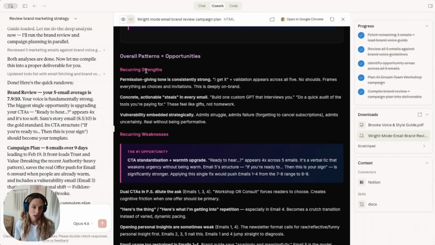So the recurring strengths is my permission giving tone, which is really aligned with my brand. Concrete, actionable steals in every email because I do like my emails to be super high value. So it doesn't matter if you're going to work with me or not, you're going to get something out of these.